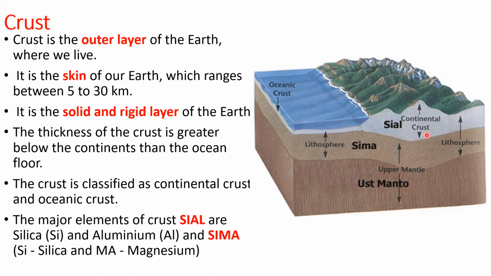The continental crust is called Sial because it is made up of silica and aluminium. And the oceanic crust is made up of Sima, which is silica and magnesium. Even the upper mantle also contains silica and magnesium, so sometimes the upper mantle is also called Sima.